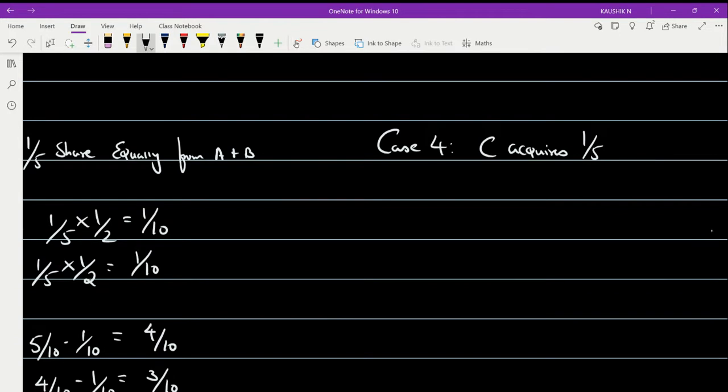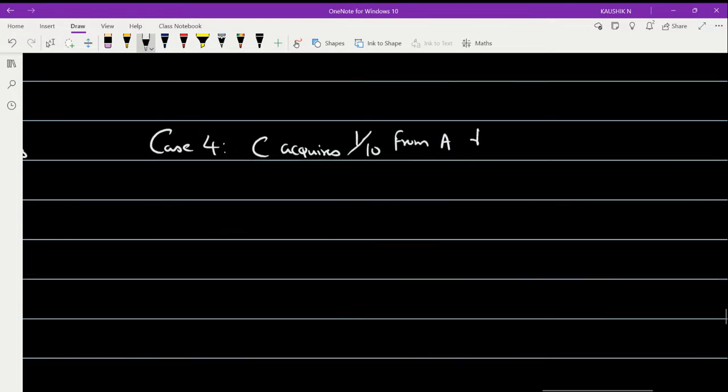C acquires 1/10 from A, and 1 by 2 from B. Now you can see that both the partners are sacrificing, partner A as well as partner B.